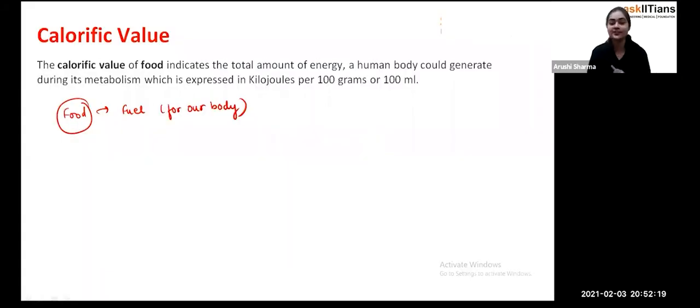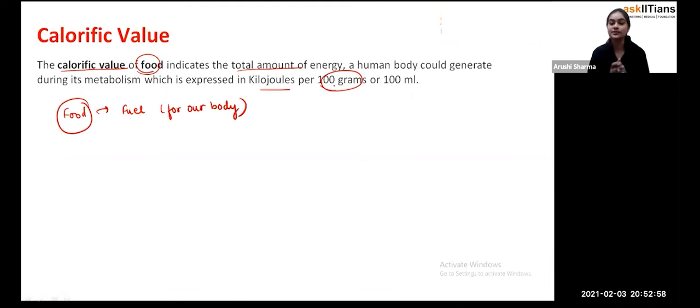That is what we are talking about, that the food is acting as a fuel for our body. Now students, since the food is acting as a fuel for our body, we are going to see what the calorific value of the food is. Calorific value of the food indicates the total amount of the energy that a human body is getting after the metabolism, which we express in kilojoules per 100 gram. Or you can say that the calorific value is the amount of the energy.